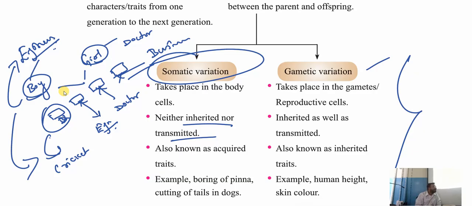right? When a mother is a doctor, even their children also should be doctors, no? When there is a doctor, it means the trait of a doctor should come in the children also, no?